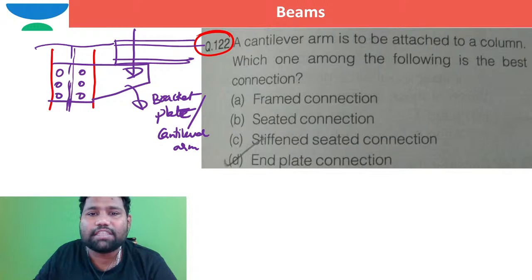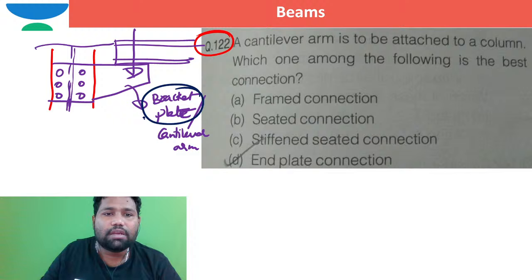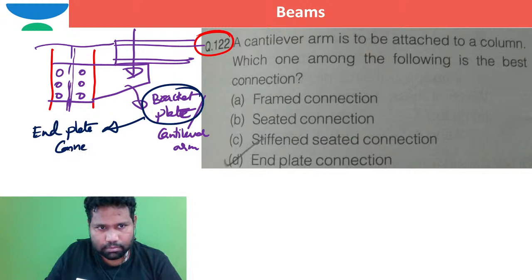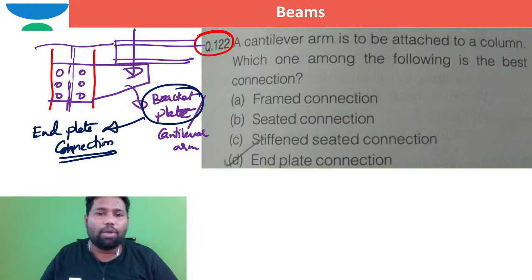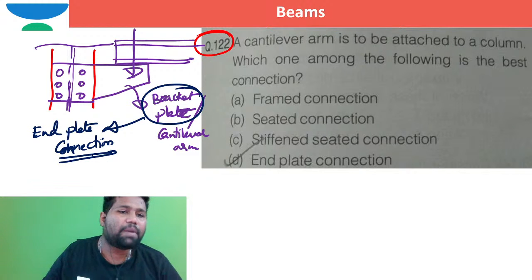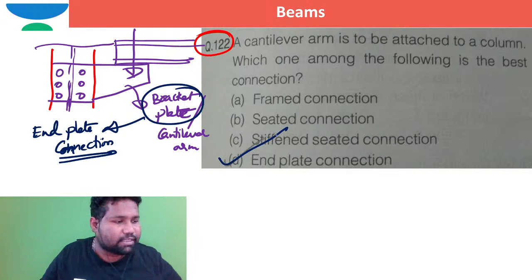Which one of the following is the best connection? In such a case, when it is a cantilever arm, it is nothing but a bracket plate. Another name for this bracket plate connection is also end plate connection. You can call this connection an end plate connection also, right? Directly, I can say option D itself is the correct option.